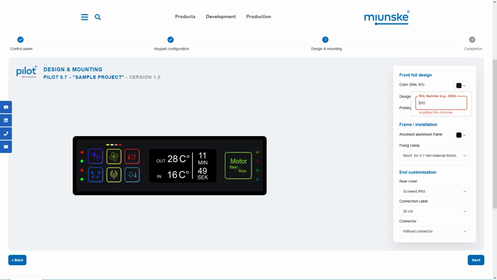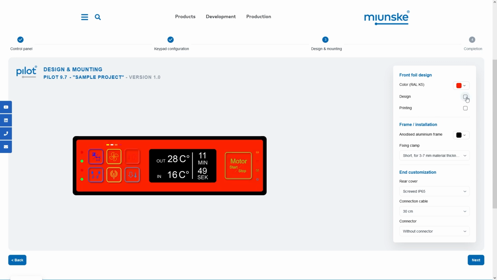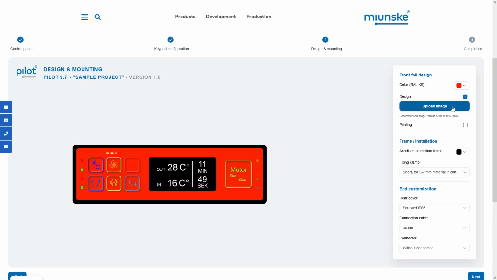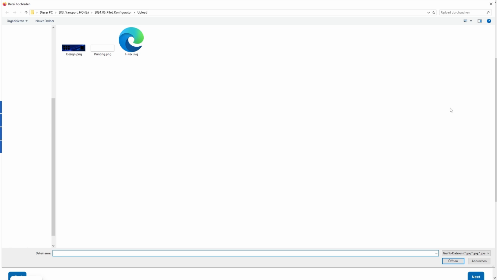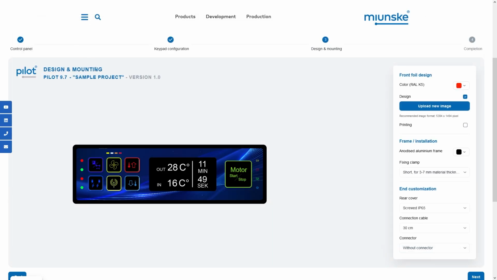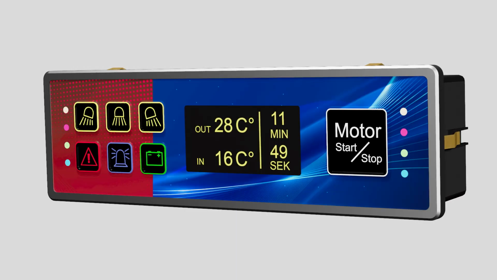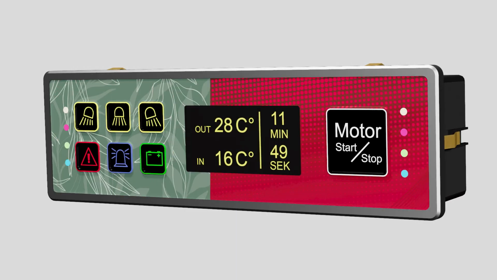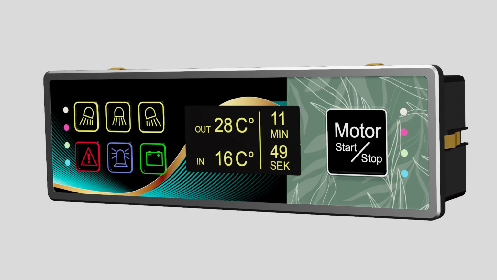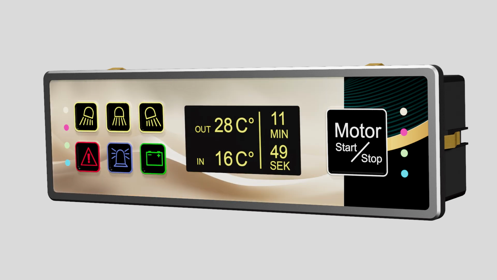You have the option to select a single color foil per roll color or upload a graphic as a foil design. The color or graphic is printed on the transparent foil material from the rear to protect the design against abrasion on the front.